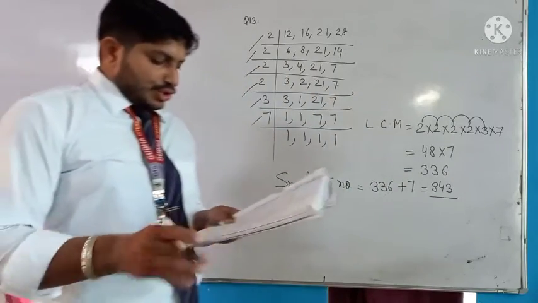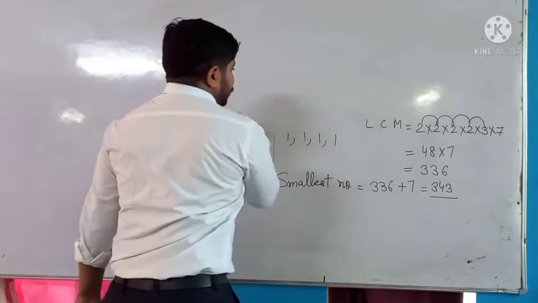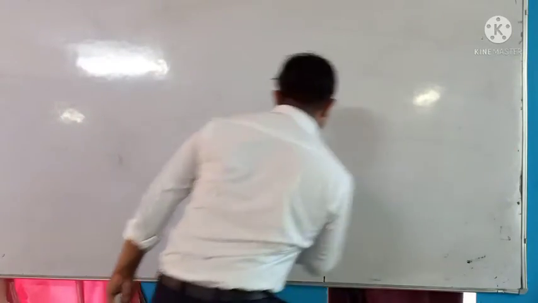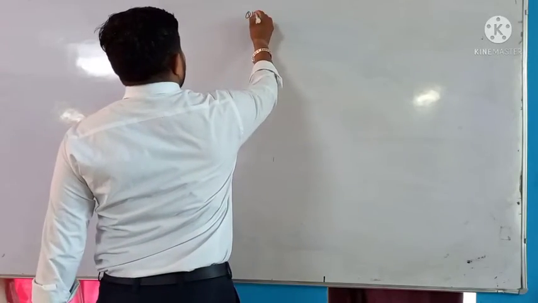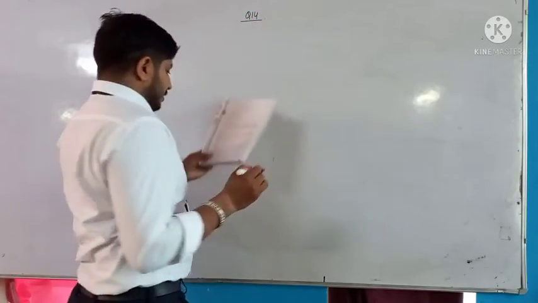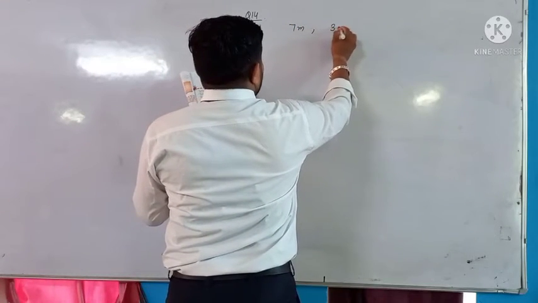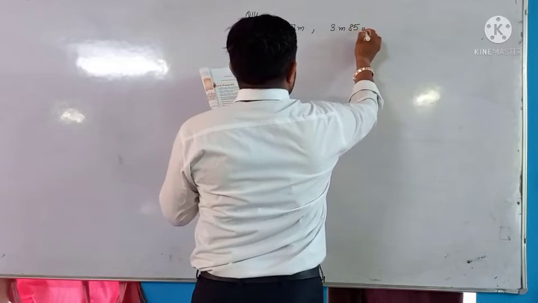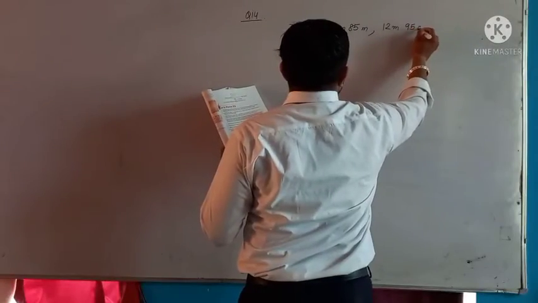Okay. Next, question number 14. In the 14th question, beta, find the greatest possible length, which means you find the HCF of 7 meter, 3 meter 85 centimeter, and 12 meter 95 centimeter.